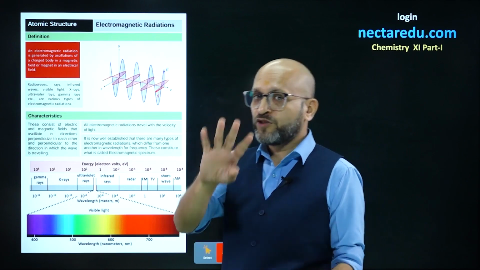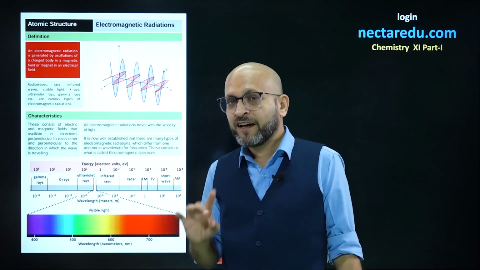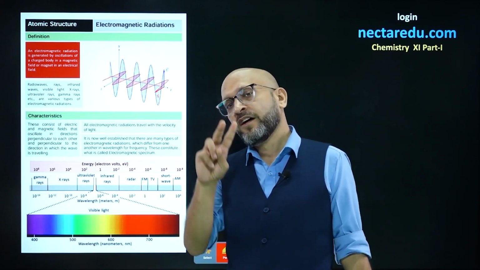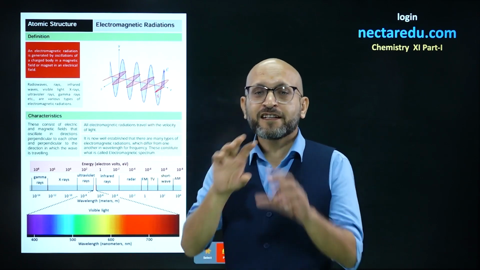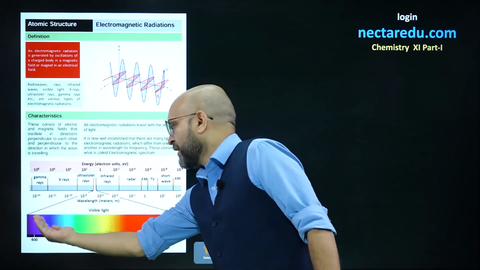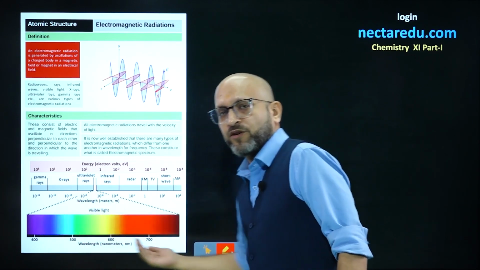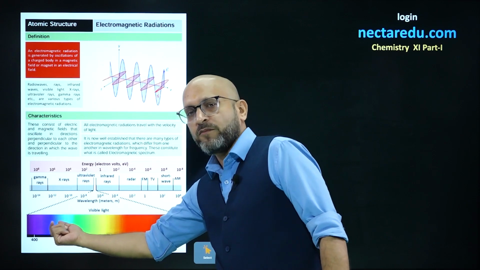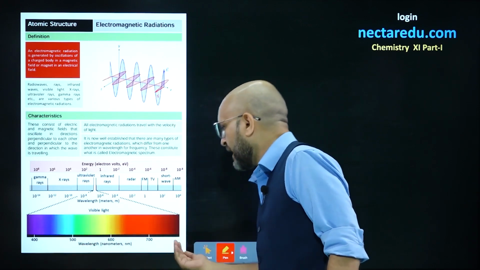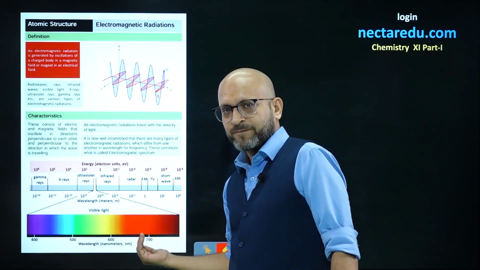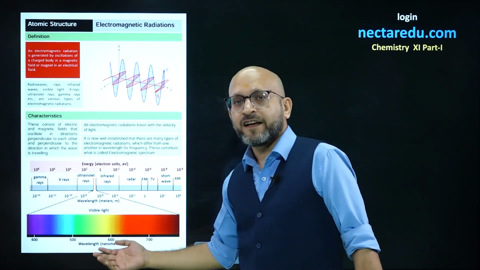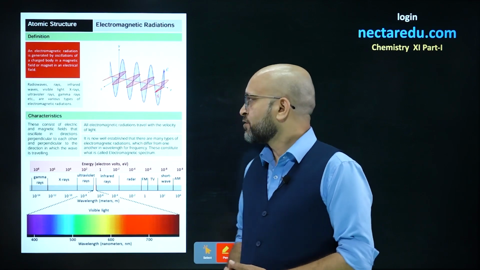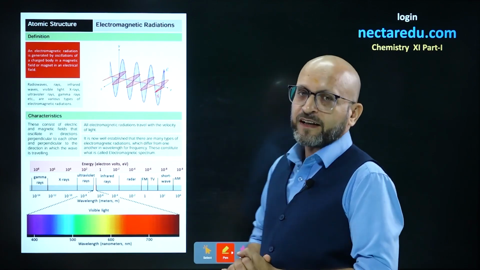In a rainbow, you have seen seven colors, right? Violet, indigo, blue, green, yellow, orange and red. That is VIBGYOR. Violet to red. VIBGYOR. So starting from the shortest wavelength and ending towards the longest wavelength. So this is the visible spectrum of light that we see in a rainbow. All right. So this is all about the electromagnetic spectrum.